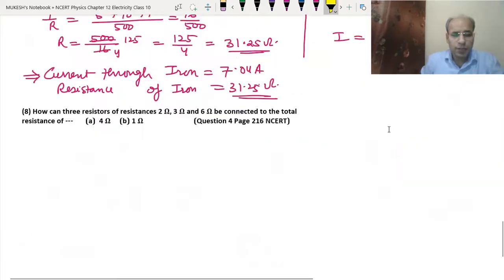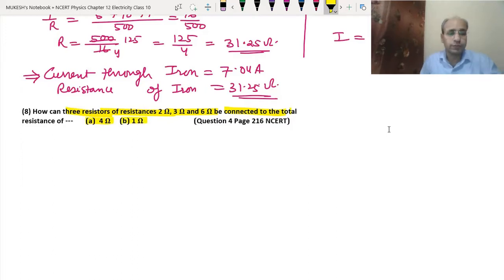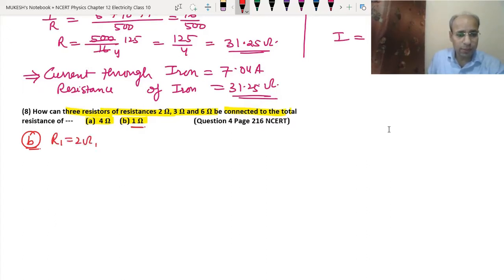Now the next question. In this question, we have three resistors of resistance 2 ohm, 3 ohm and 6 ohm. We have to connect them in such a way that their total resistance becomes 4 ohm and 1 ohm. Now first let us do the second part, the B part. See, here we have R1 equals 2 ohm, R2 equals 3 ohm and R3 equals 6 ohm. And the total resistance that we want is 1 ohm.